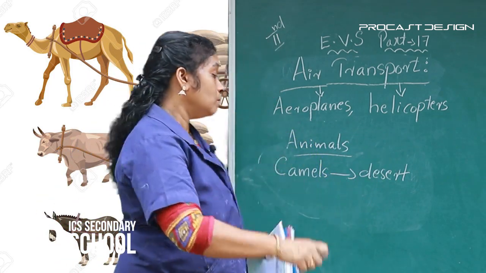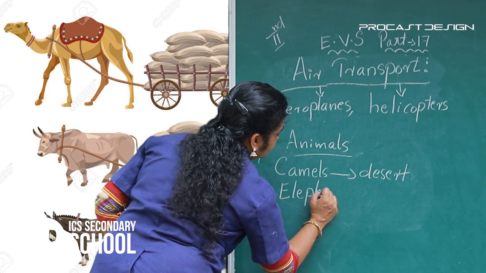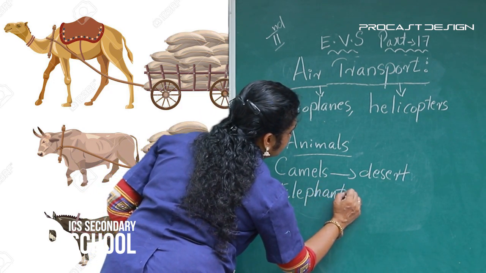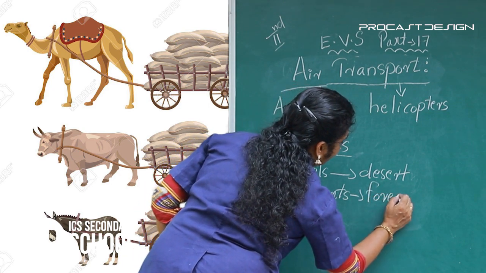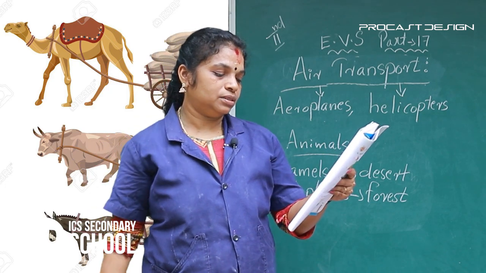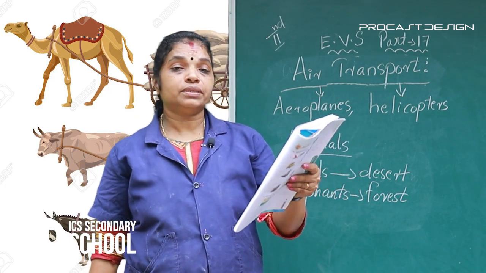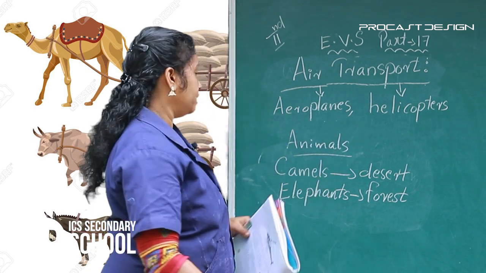Elephants are used in forests. Mules and ponies are used in hills and mountains.